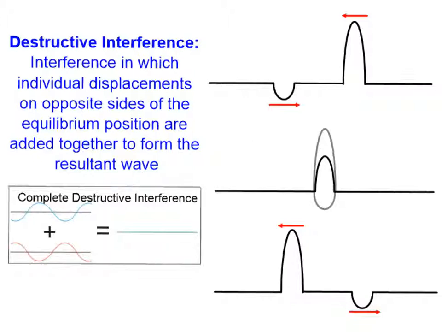We see complete destructive interference when we have two pulses of equal amplitude, or two waves in this case here, the two sine waves. They have equal amplitude, but their displacements have opposite sign. When they coincide, and we add those displacements together, the resultant wave has a displacement of 0. In other words, the two pulses or the two waves completely cancel each other out. And if this is the situation, it is called complete destructive interference.